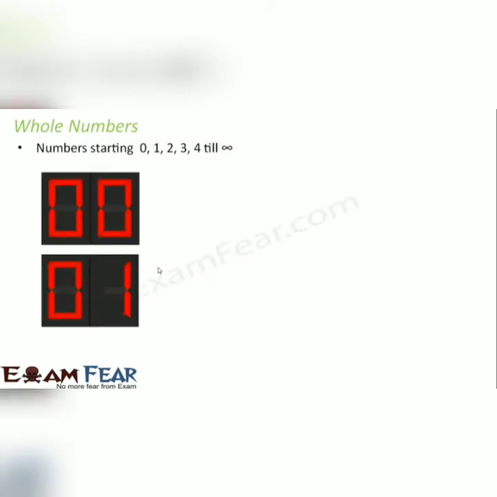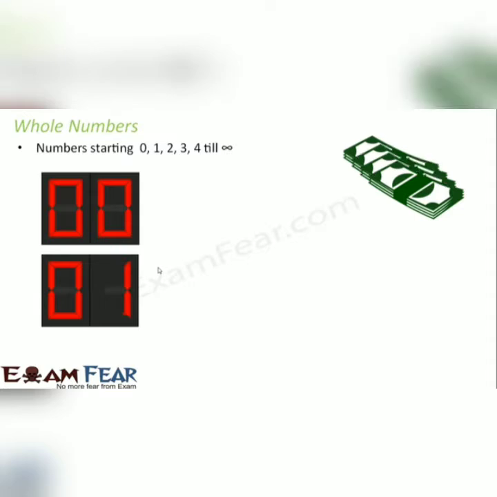When you look at a digital clock, how does the timer start? It starts from 0, 0, 1, 2, 3, 4, 5 and so on. Or you think of the importance of zeros when you talk about money. Let's say that you have 300 rupees and your friend has 30,000 rupees. So how does the two numbers differ? How is 300 different from 30,000? 300 has 2 zeros, 30,000 has 4 zeros.